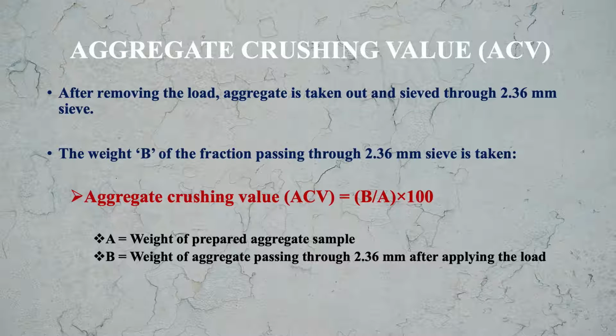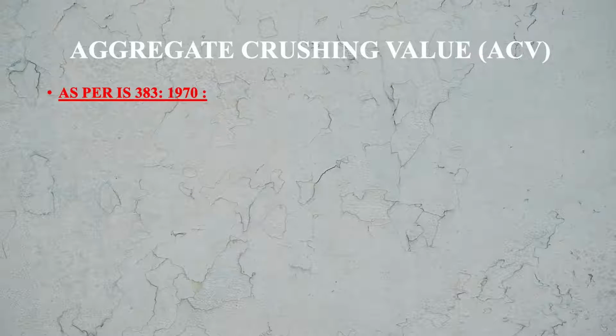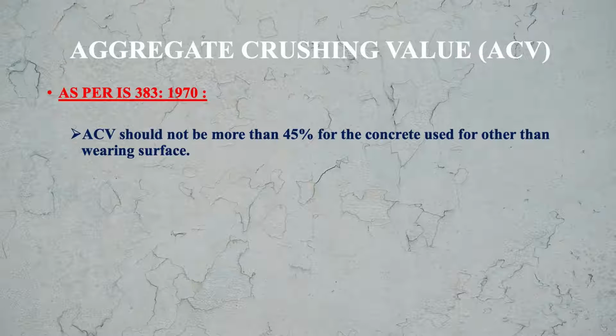So from this calculation you will get the aggregate crushing value for the aggregate sample that we have taken for the test. As per IS code 383/1970, aggregate crushing value should not be more than 45% for concrete used for other than wearing surface. It means if you are not using the concrete for wearing surface, then the permitted value of ACV can go up to 45%, but not more than that.